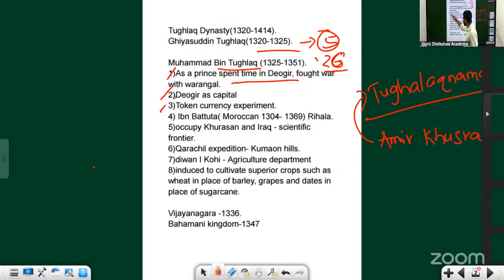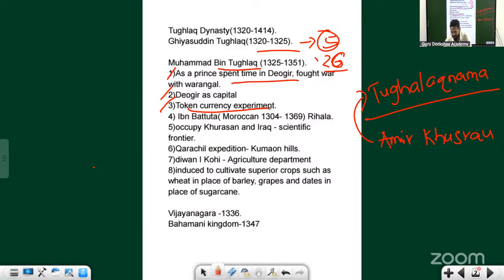Okay, so there is one more failed experiment that was done by Mohammed bin Tughlaq. That is the token currency experiment. Earlier, the coins used to be gold coins, silver coins. He said, how can we get unlimited gold and silver? That is not possible. Rather, let's get copper coins, this token currency.